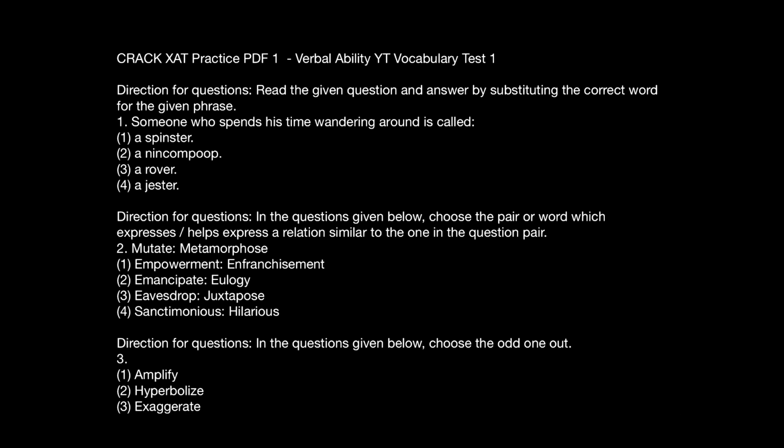So here comes the first question. The first question is from the category of substituting the correct word, like one word substitution. The sentence says, someone who spends his time wandering around is called as. So I'll directly come down to the answer. The answer for this question is option 3, that is rover. Rover, you can just make a guess over it from a very famous brand of a car called Range Rover. So rover is someone who spends a lot of time wandering around, and that is my answer.